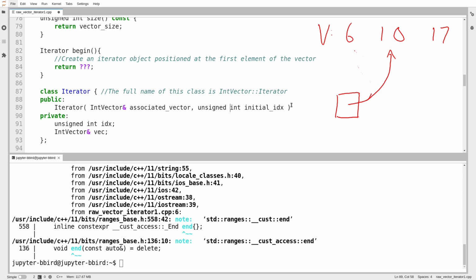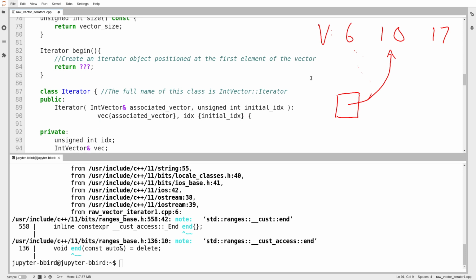And so when I construct the iterator, I will use some notation sort of like this. I will initialize my reference vec to be the associated vector that somebody provided from outside. I will initialize the internally stored index of the iterator to be the initial index that you provided. And I think that's the end of the constructor. The iterator doesn't need much more to get started. I can create a new iterator. For some reason, it's not liking my indentation. I can create a new iterator with just those two pieces of information. What vector does this go with? And what index do you want me to start on?